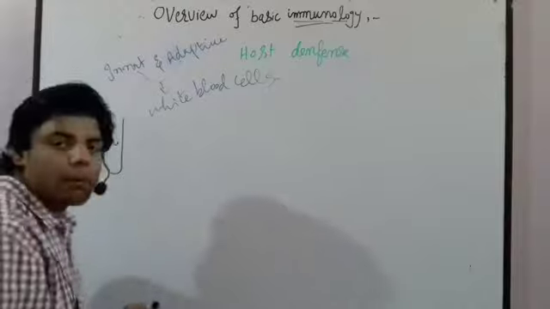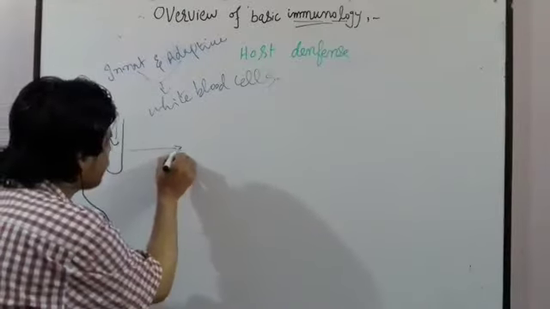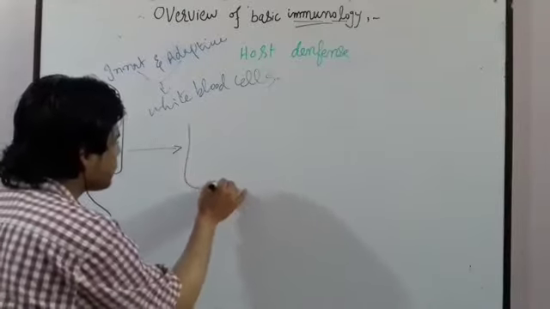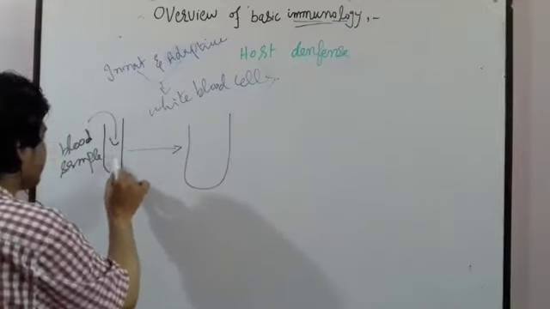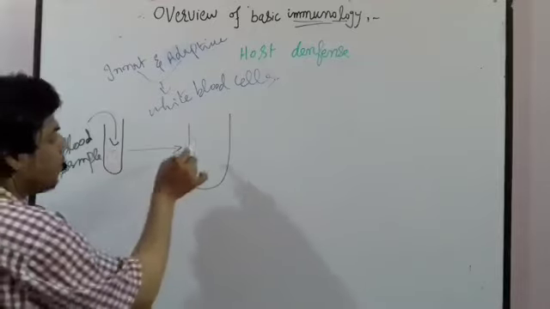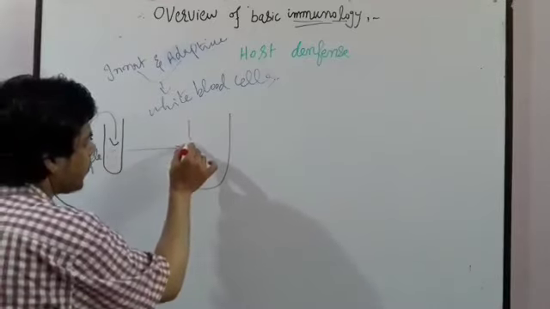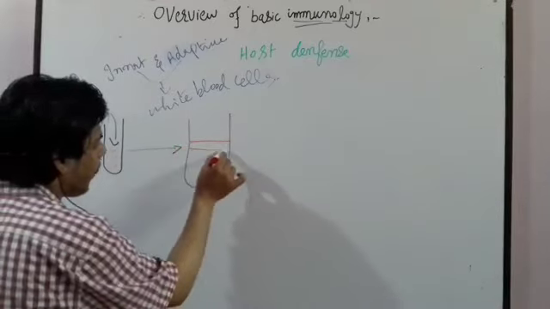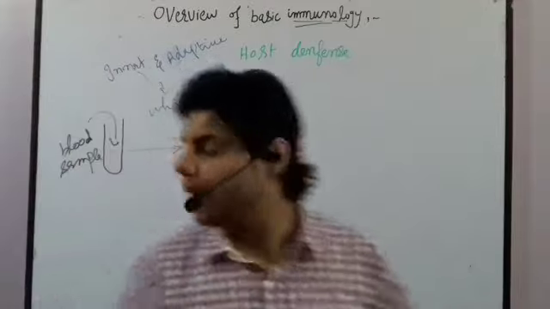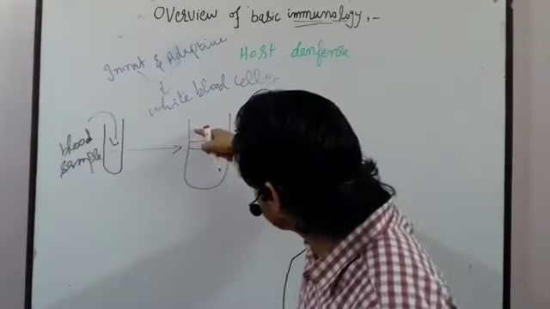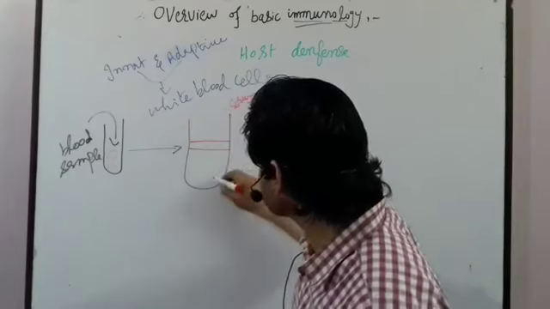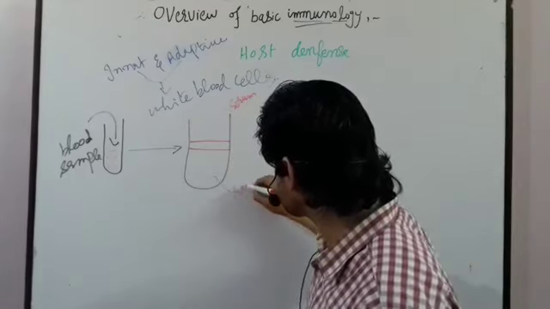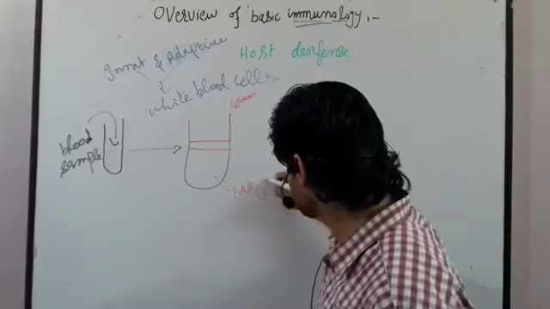Now, after loading the blood sample, we centrifuge it. Let's suppose these red ones represent the blood. After centrifugation, a white Buffy coat appears. This upper portion is, let's suppose, serum, and this lower one is the red cells.